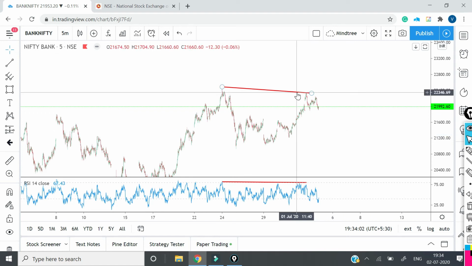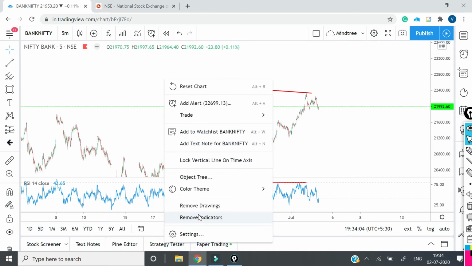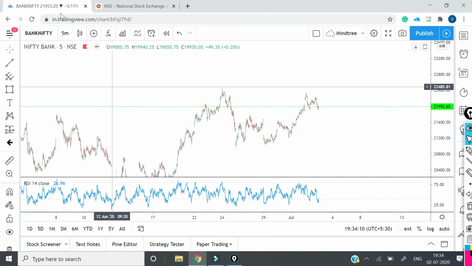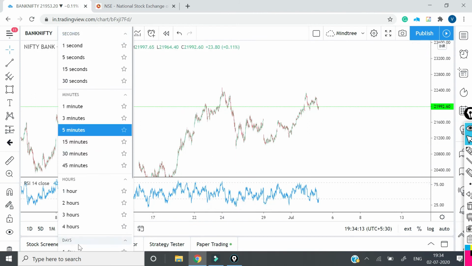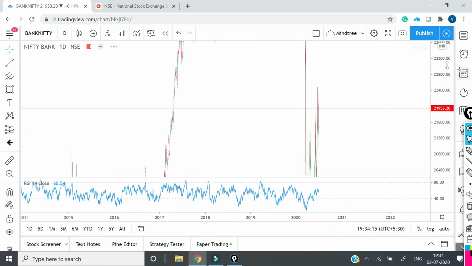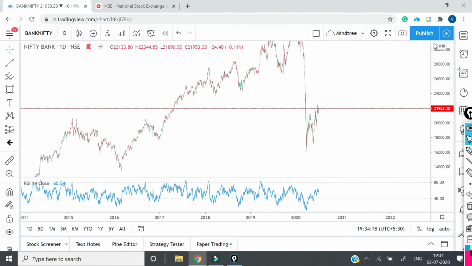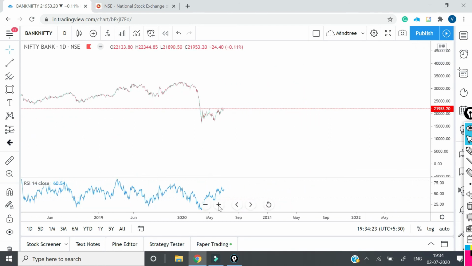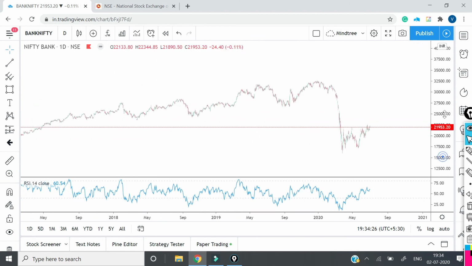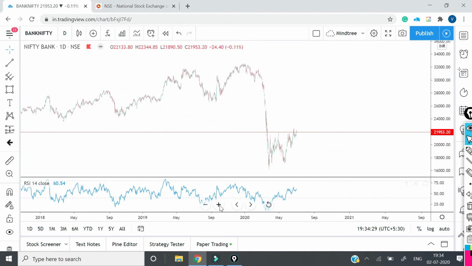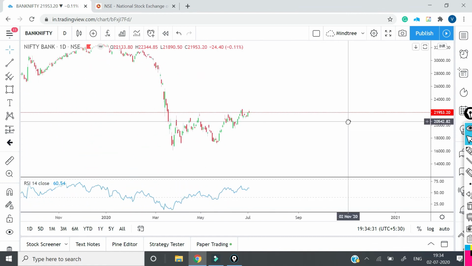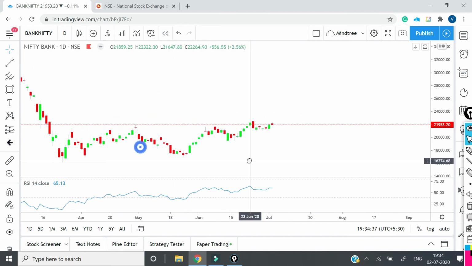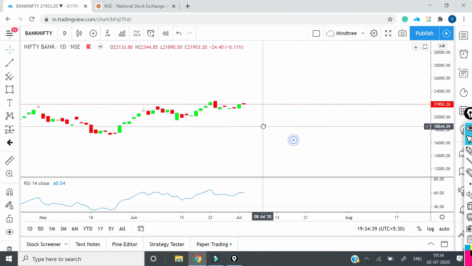And we have seen how we need to trade actually. If we have to trade in the 1 hour time frame, how we have to trade. If we have to trade in the 1 day time frame, how we have to trade. And if we have to trade in the half hour time frame, how we have to trade. So I have shown everything over here. People do charge a lot of money for these kinds of trainings, but this is something everybody should know. These are the basics of technicals, and this is how we should do chart reading.